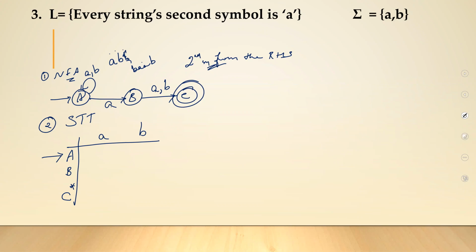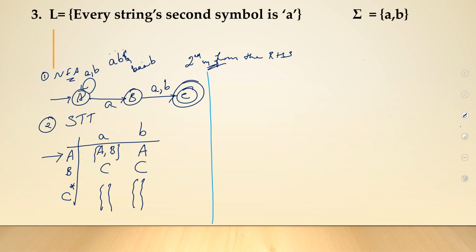A on A, you will be going into two states, A and B. A on B, you will be going to A. B on A and B will be going to C itself. C is my final state, I go nowhere. So I am done with my state transition.